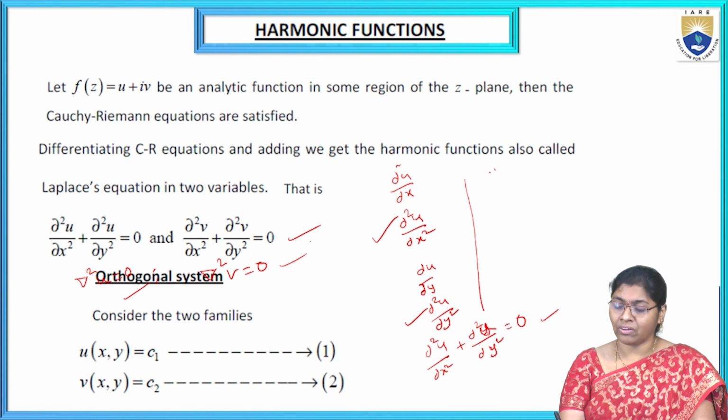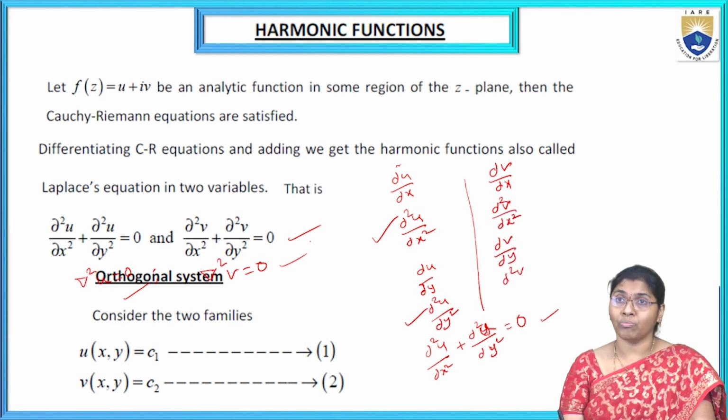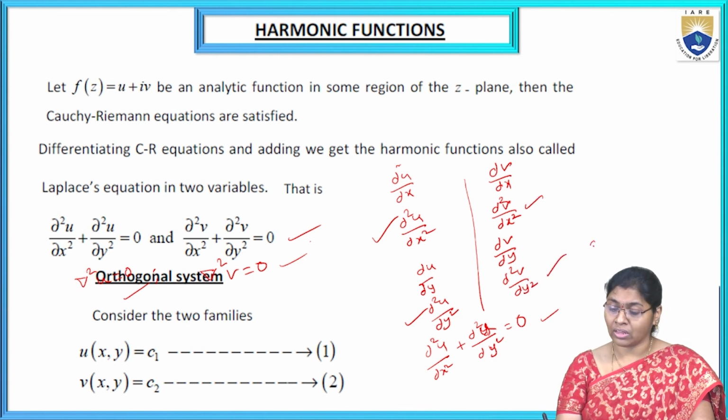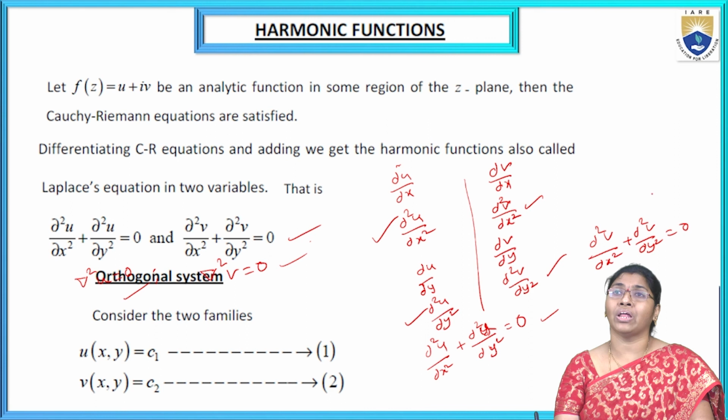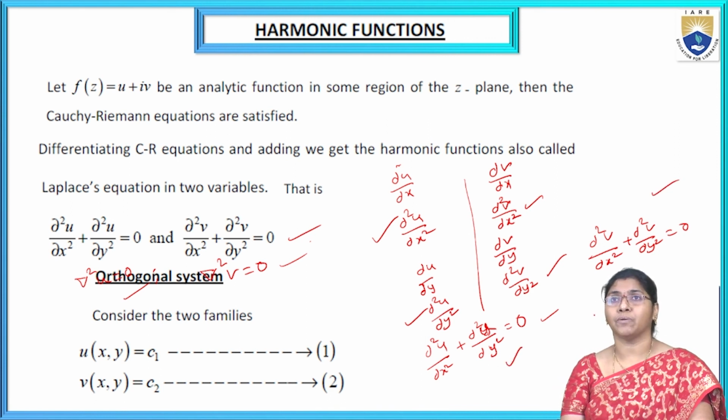That is one condition, and similarly for v: dou v by dou x, dou square v by dou x square, dou v by dou y and dou square v by dou y square are all satisfied. That means dou square v by dou x square plus dou square v by dou y square is equal to 0, then the analytic function is harmonic.